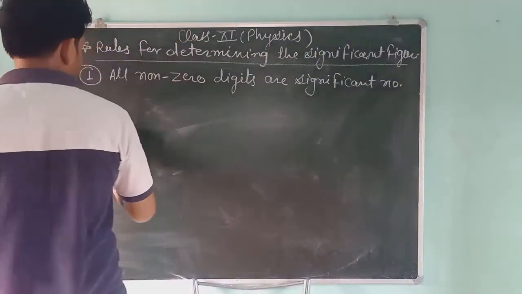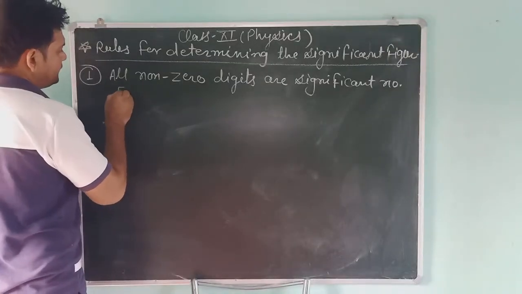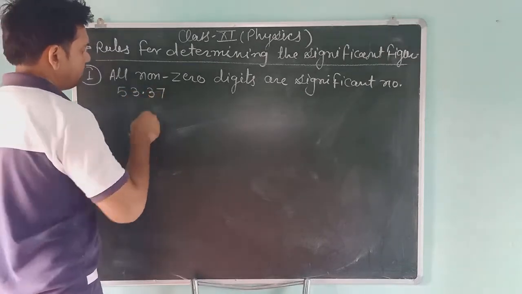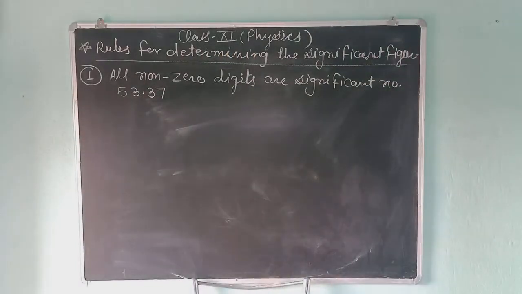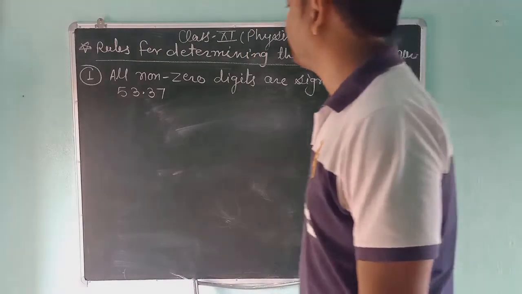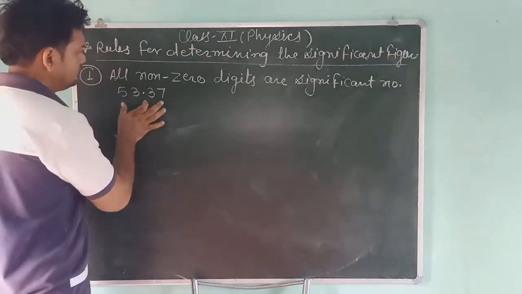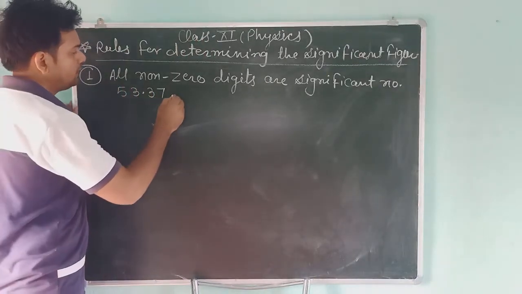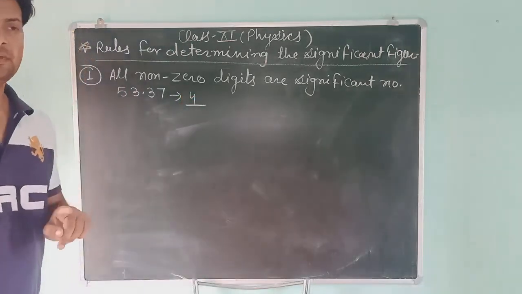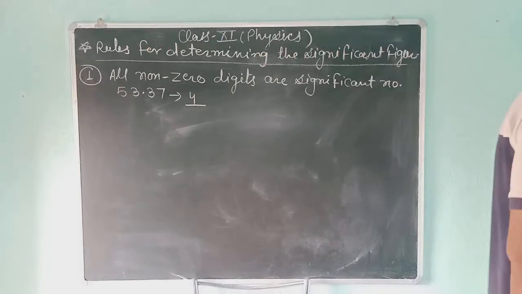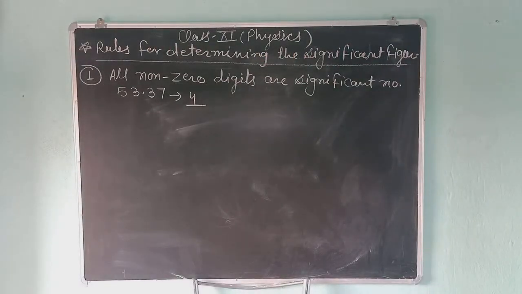Suppose that you have an example like this: 53.37. How many digits are non-zero? Here we can say 5, 3, 3, 7. There are 4 non-zero digits. So students, how many significant figures are there? 4. So always remember, in any number, in any measured quantity, all non-zero digits must be significant numbers.